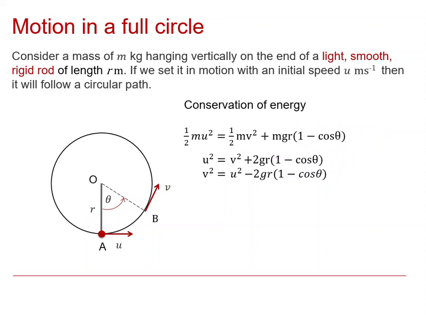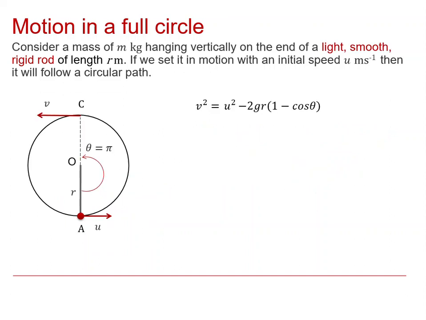So there's that analysis once again. So what are we going to do with that? Well, we need to ask ourselves what happens when theta is equal to pi. So let's do that. There's the expression. What happens when theta equals pi? Well, there cos theta is minus 1, so v squared will be equal to u squared minus 2gr times 2,